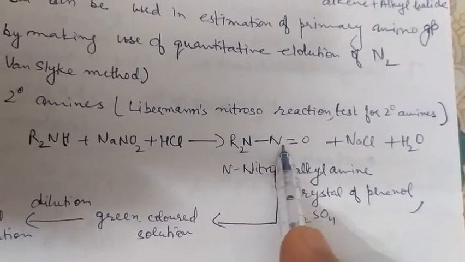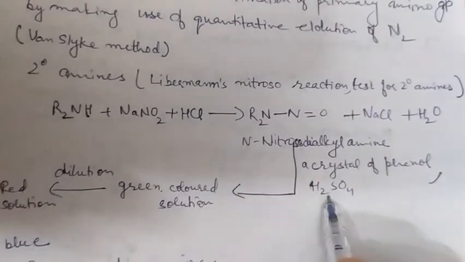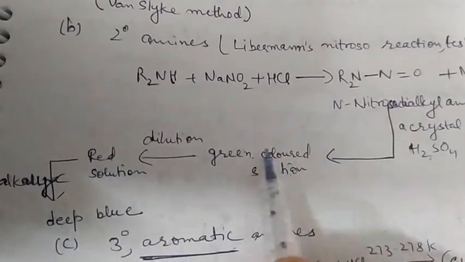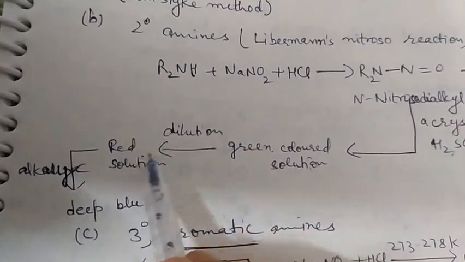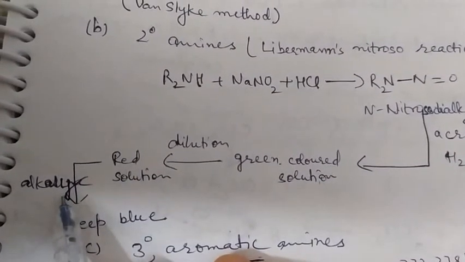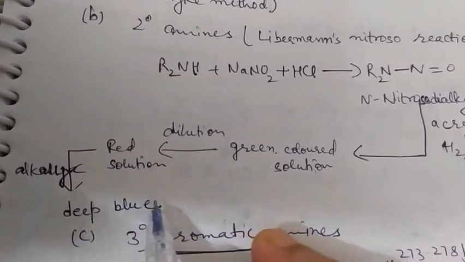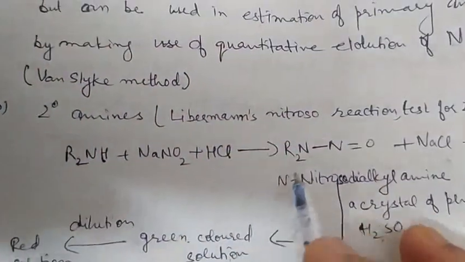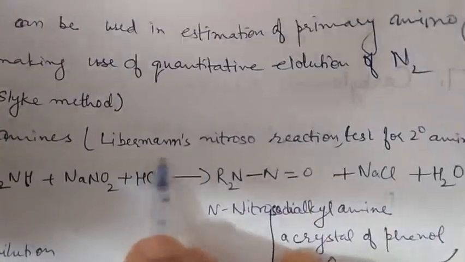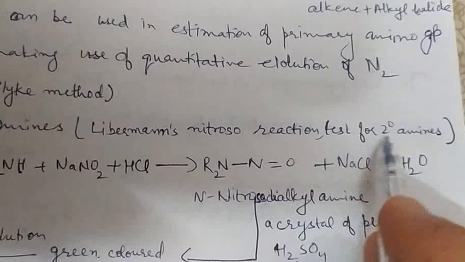When a crystal of phenol and sulfuric acid is added to this reaction mixture, a green colored solution is formed. When water is added to this solution, it turns red, and on adding alkali, it turns deep blue in color. The reaction is known as Liebermann's nitroso reaction. This is a test for secondary amines.